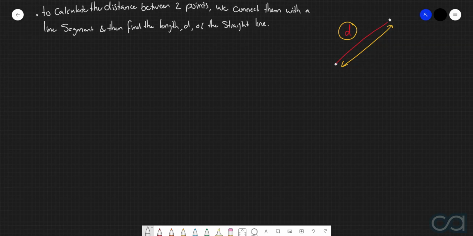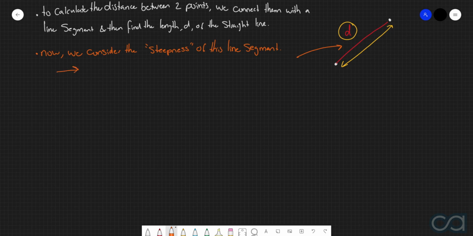So now that we're moving into this discussion of gradient, what we're now going to be ultimately concerned about is the steepness of this straight line. And when we refer to the steepness of a line segment, we use the terminology gradient. Also sometimes referred to as the slope of the line.